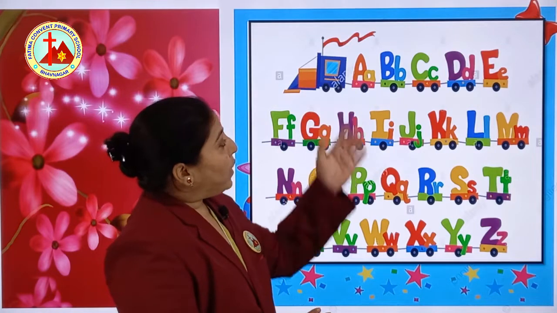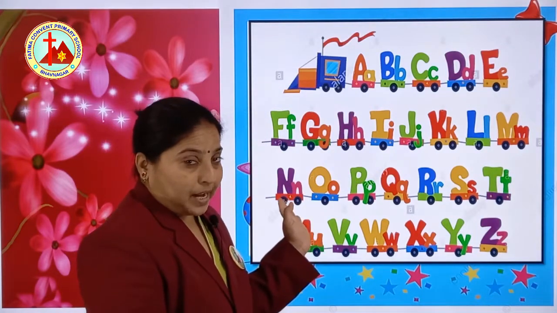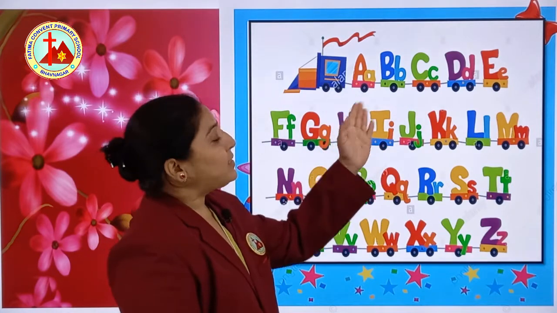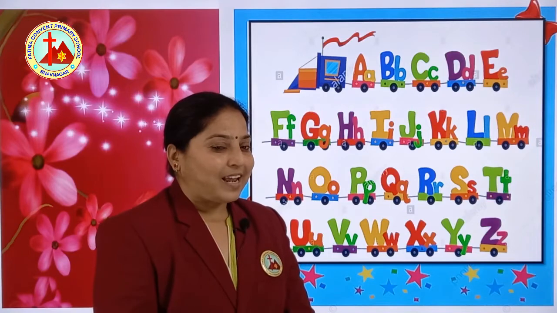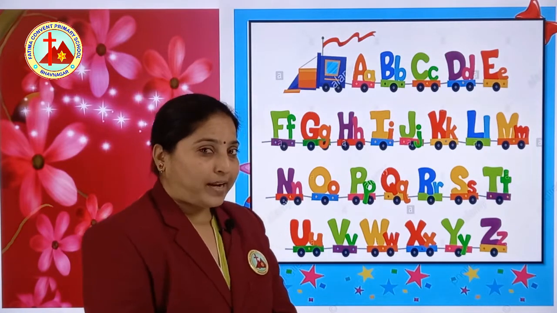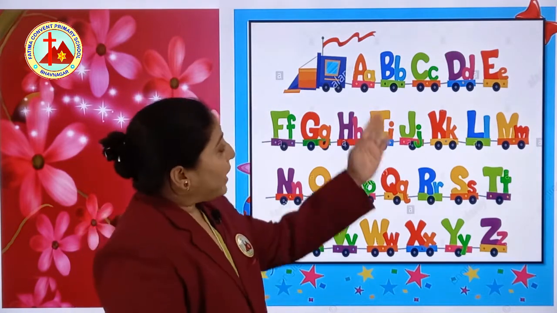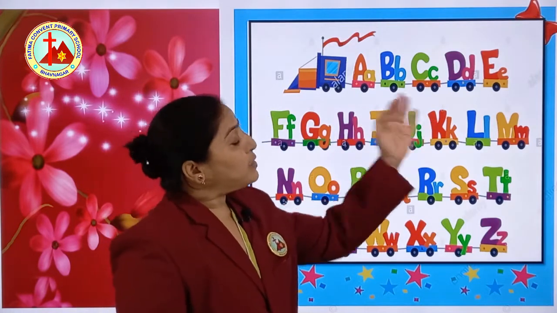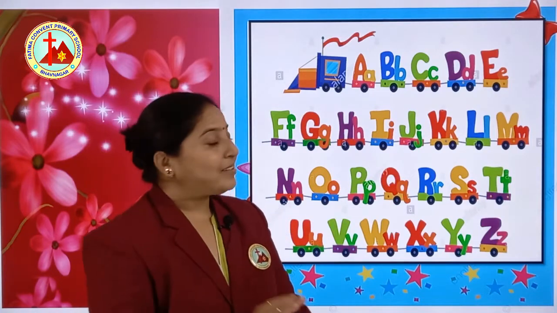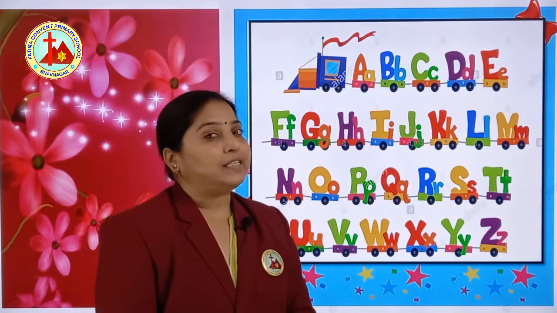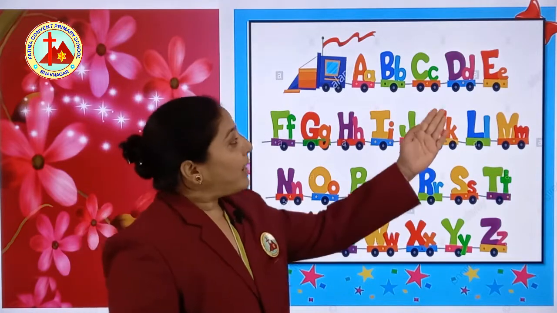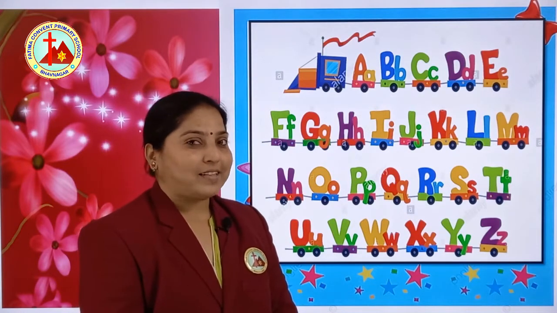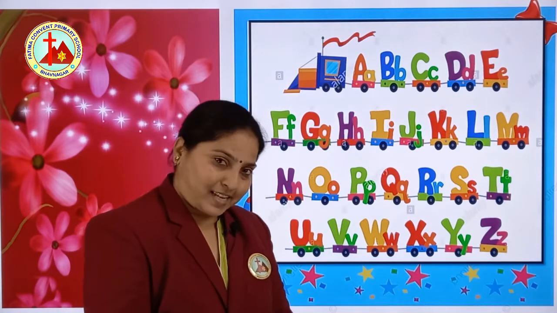Capital A, small a. See, this is the train of alphabet. Can you see? So, let's travel in that. Capital A, small a. A says, yes, tell me, come on, now you all know, right? A says A. Capital B, small b. B says ba. Capital C, small c. C says ka. Capital D, small d. D says da. Capital E, small e. E says, yes, two sounds are there. E says A and E says E, right?